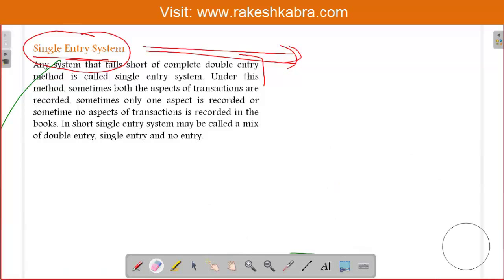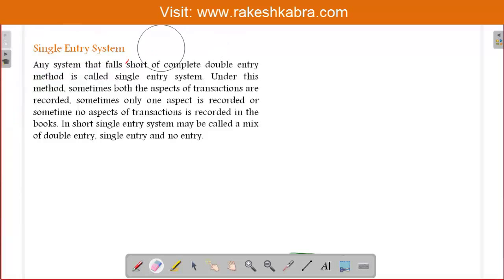Because in a small business, resources are very less. Small businessmen like a milk vendor, a vegetable vendor, a newspaper vendor have very few resources. So they do not maintain all the records; they maintain only a few records.